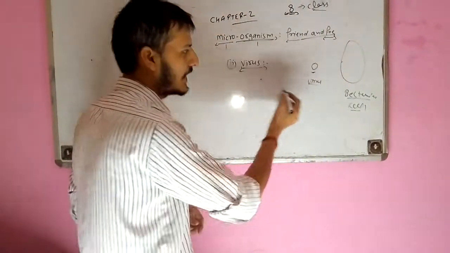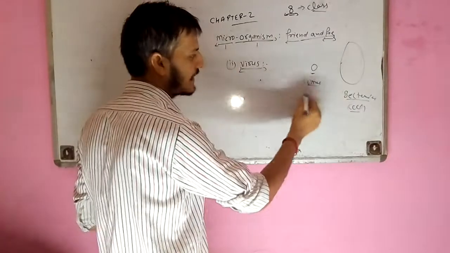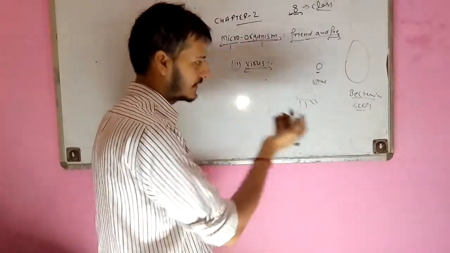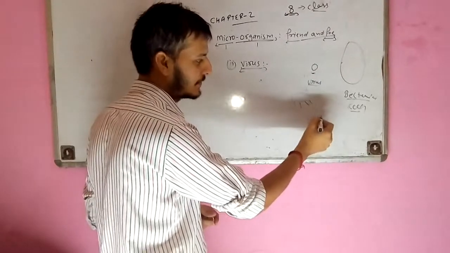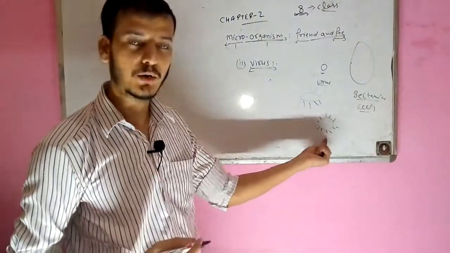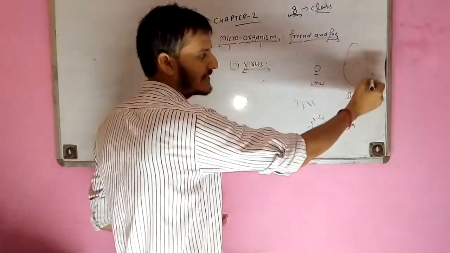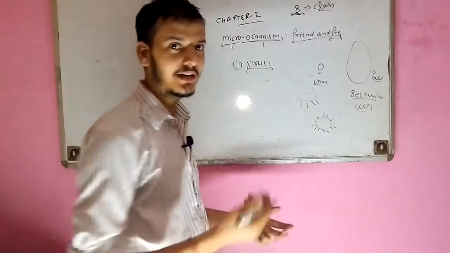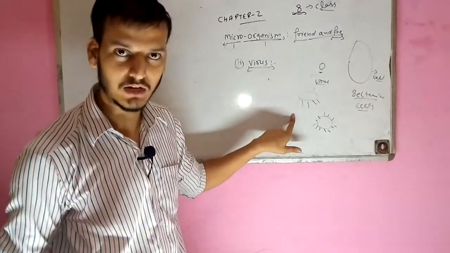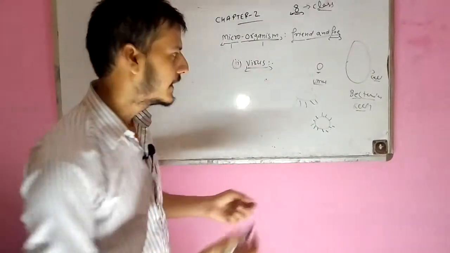If you see the structure of viruses in your copies, some viruses will look like this kind of structure. The COVID virus will be represented like this. They do not have a proper cell wall. The bacteria has a proper cell wall which protects its surroundings, but viruses do not have a proper cell wall, proper cells, or proper functions.